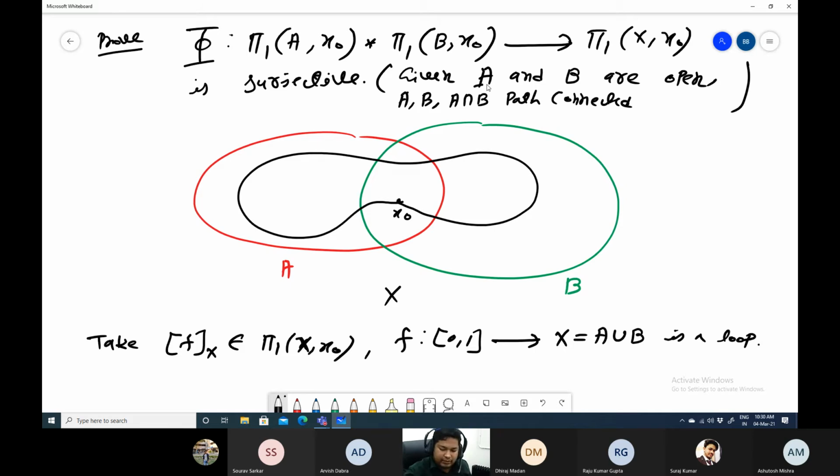We need A and B both to be open. Then only we can prove that this is surjective. So that is necessary. So if X can be written as a union of two open, path connected sets and their intersection is also path connected, then this map will be surjective.